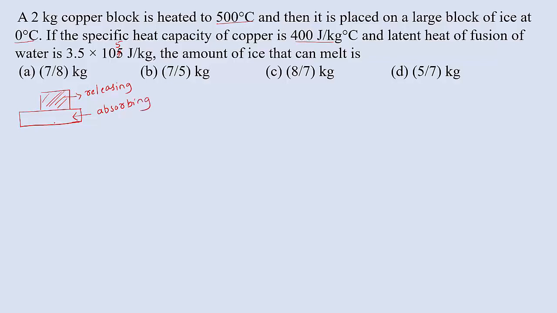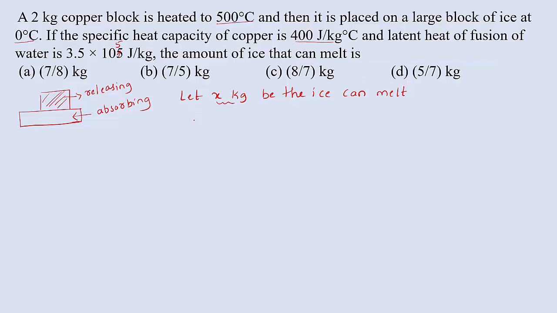Then the amount of ice that can melt is, when ice absorbs heat energy from this copper block so that the temperature of ice increases, then ice is converted into water. So how much amount of ice is converted into water, that we have to calculate. Now let us consider, let x kg be the ice that can melt into water. Now we have to calculate the value of x.